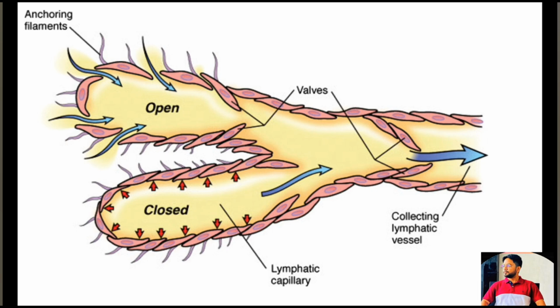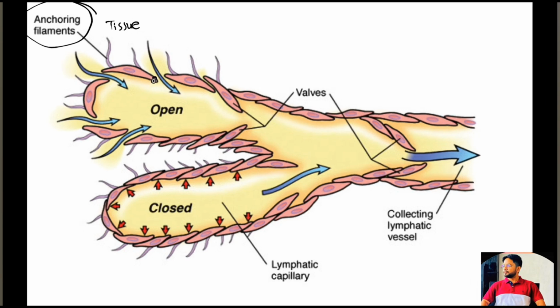We can see from the picture that the endothelial cells of the lymphatic capillary attach to the anchoring filaments of the surrounding connective tissue. At the junction of adjacent endothelial cells, the edge of one endothelial cell overlaps the edge of the adjacent cell in such a way that the overlapping edge is free to flap inwards.